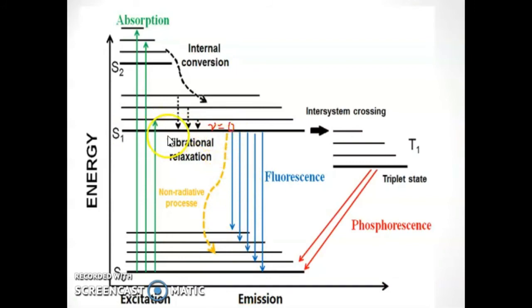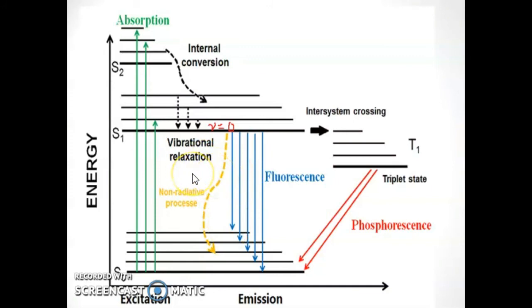Okay, so this does not involve the spin change. That is, this is an allowed transition. Fluorescent transitions occur almost instantaneously, that is, within 10 raised to minus 8 to 10 raised to minus 7 seconds. It's an instantaneous process after absorption. This fluorescent transition is an instantaneous process.